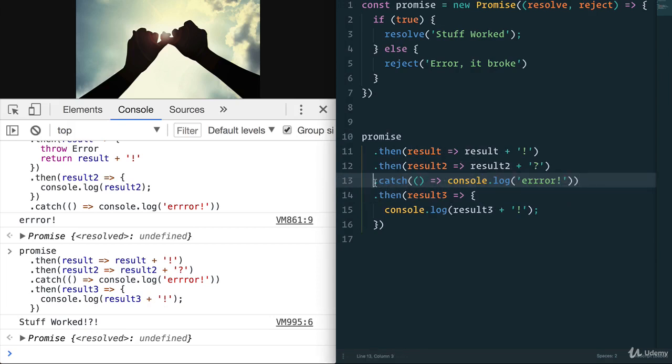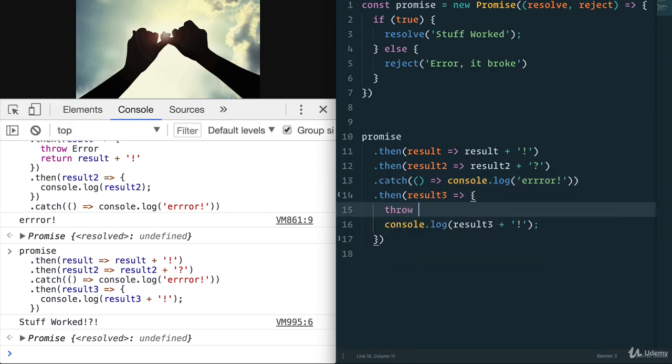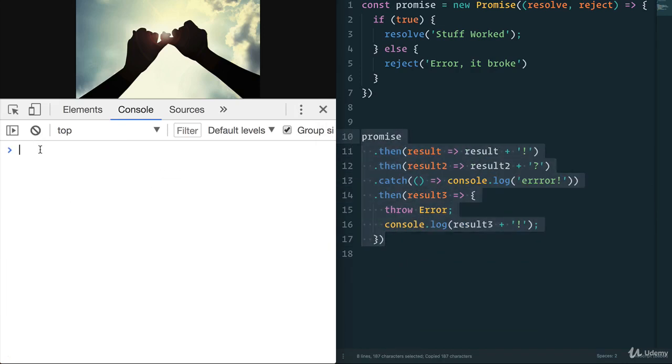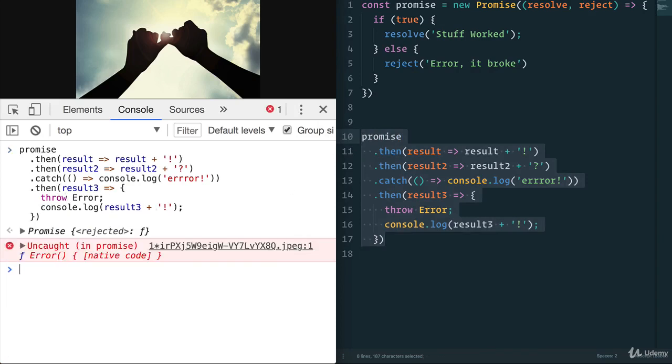But because I placed it before this, if this fails, well, I get an error within our console because it did throw an error, but the catch statement never runs. So where you put the catch statement, it's going to check and run if anything before it fails.